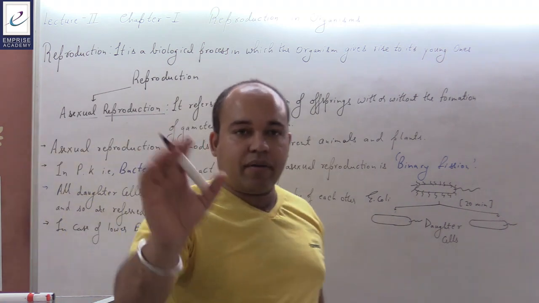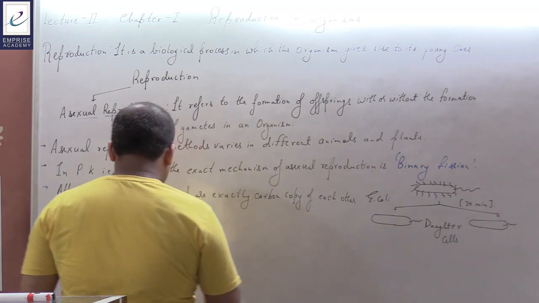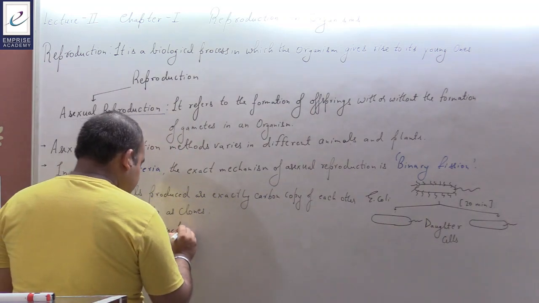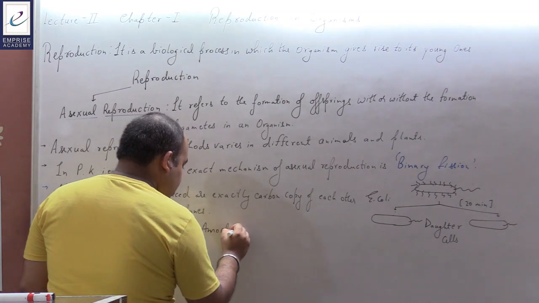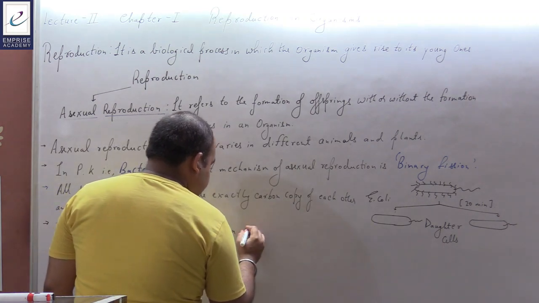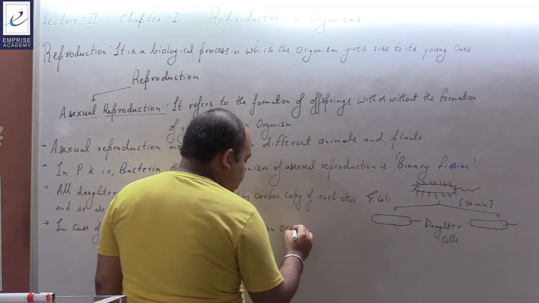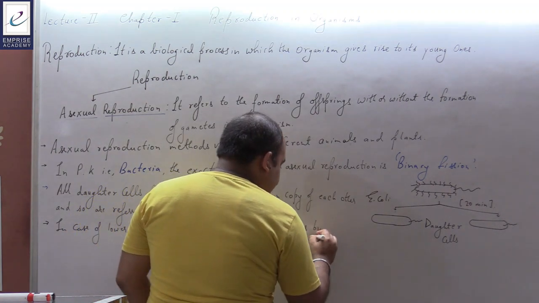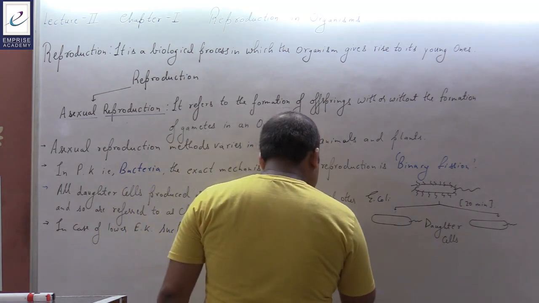लोअर यूकैरियोट्स के बारे में अगर हम बात कर रहे हैं, In case of lower eukaryotes such as amoeba, again division occurs by binary fission. So here also the division is going to take place by binary fission.